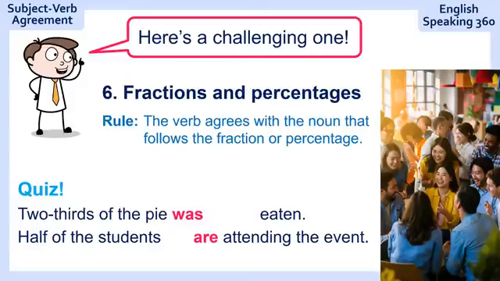The verb agrees with the noun that follows the fraction or percentage. So 2/3 is not the focus. The focus is on the pie. 2/3 of the pie was eaten. Half of the students, the focus is on students. Half of the students are attending the event, because half is not attending the event. The students are attending the event.